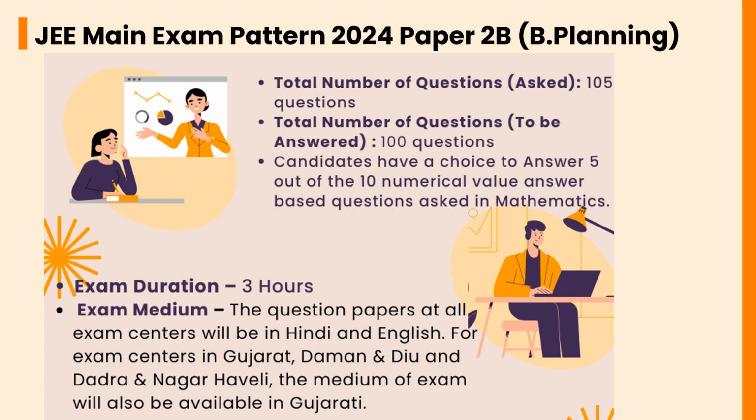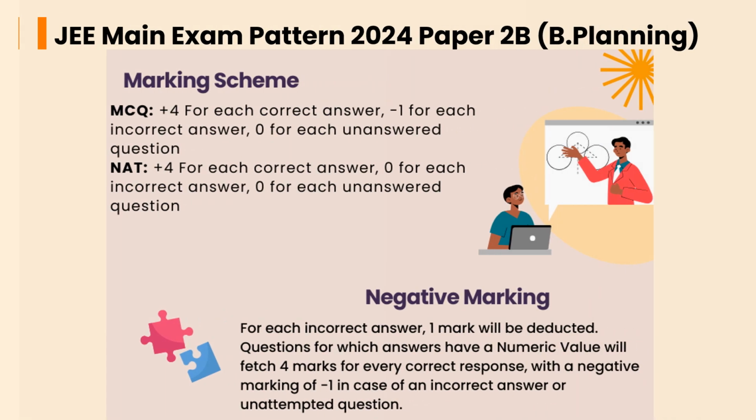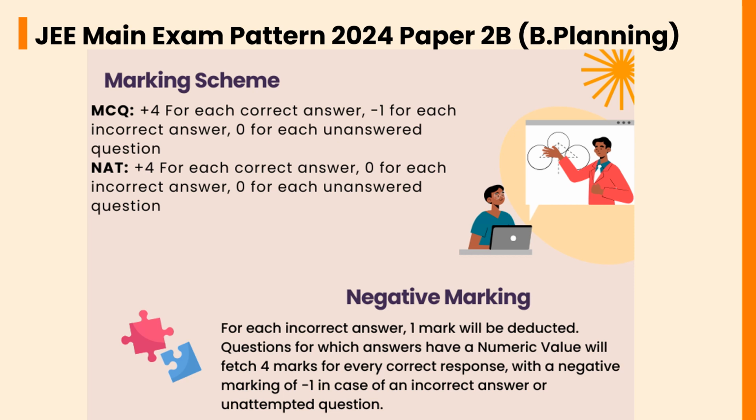in Gujarati. In the marking scheme of Paper 2B, B Planning, in MCQs, +4 for each correct answer, -1 for each incorrect answer, 0 for each unanswered question. For NAT, +4 for each correct answer, 0 for each incorrect answer, 0 for each unanswered question. For each incorrect answer, 1 mark will be deducted. Questions for which answers have a numeric value will fetch 4 marks for every correct response with a negative marking of -1 in case of an incorrect answer or unattempted questions.